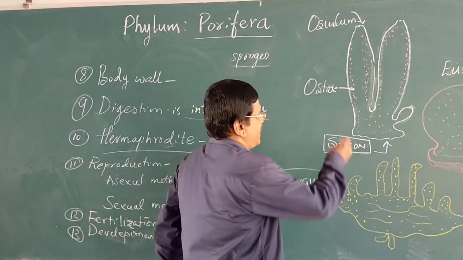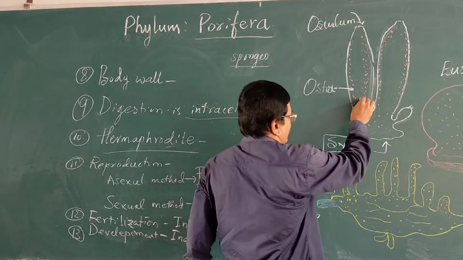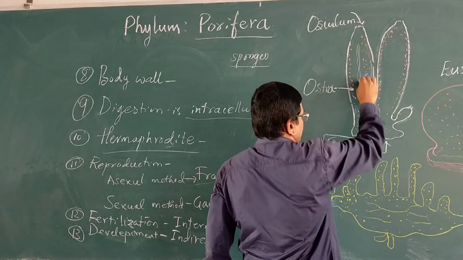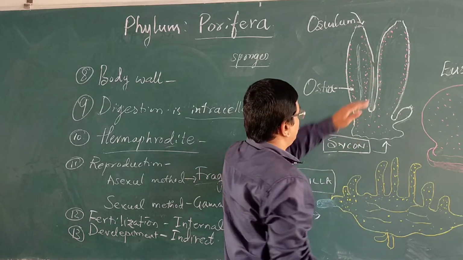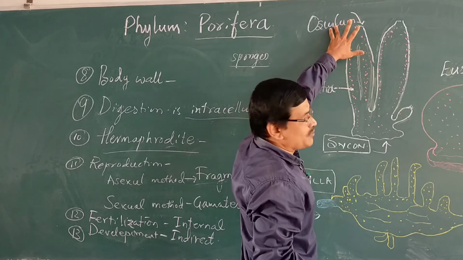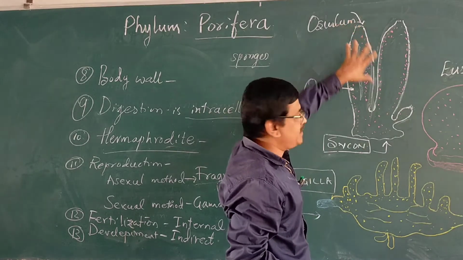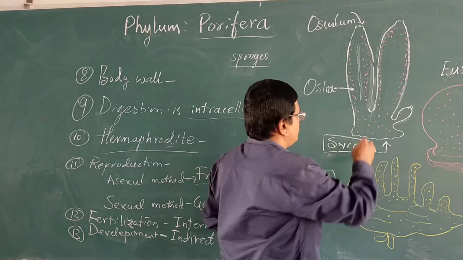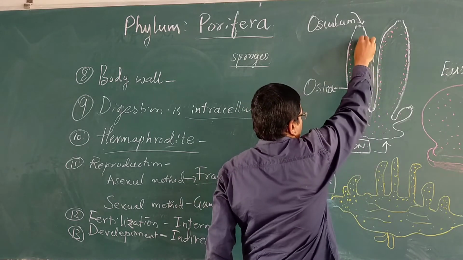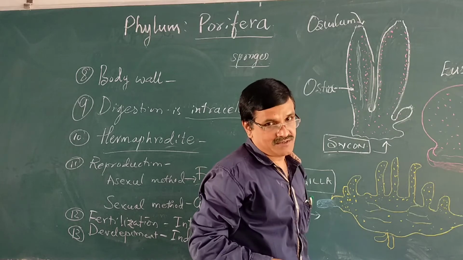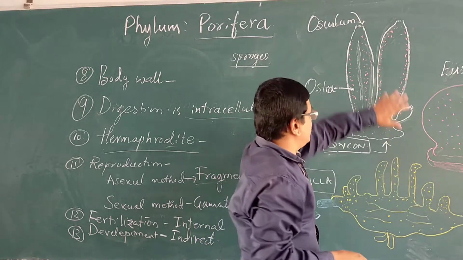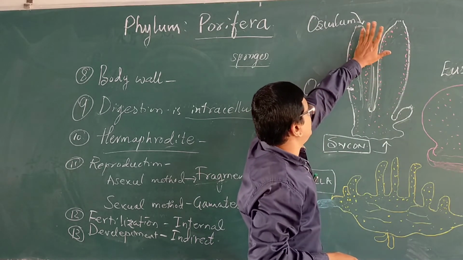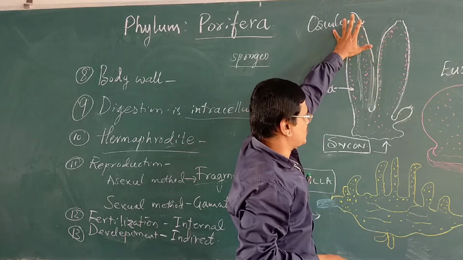The water current enters through these ostia and exits from the body through the osculum. Meanwhile, it passes through different canals inside the body, and finally it leaves the body of the sponge through the osculum.